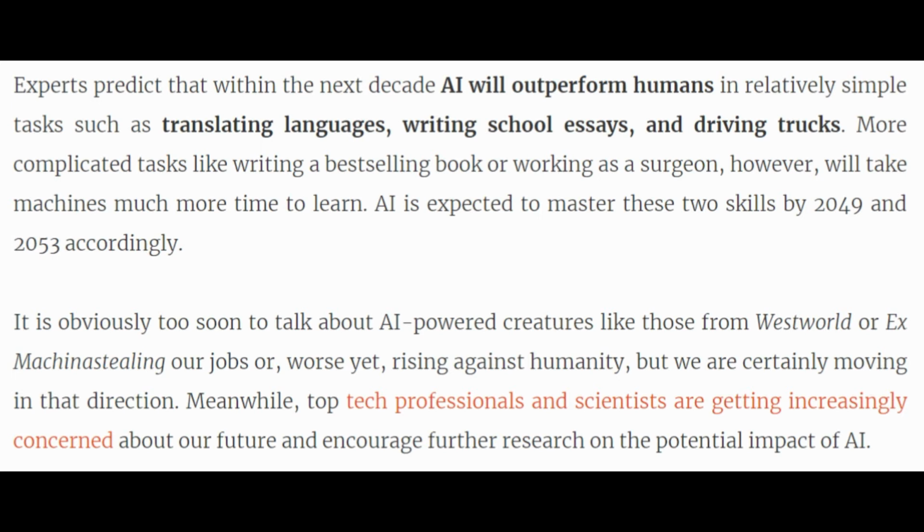More complicated tasks like writing a best-selling book or working as a surgeon, however, will take machines much more time to learn. AI is expected to master these two skills by 2049 and 2053 accordingly. It is obviously too soon to talk about AI-powered creatures like those from Westworld or Ex Machina stealing our jobs or, worse yet, rising against humanity, but we are certainly moving in that direction.